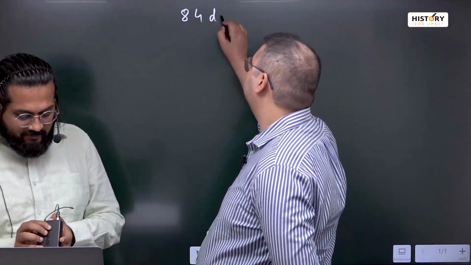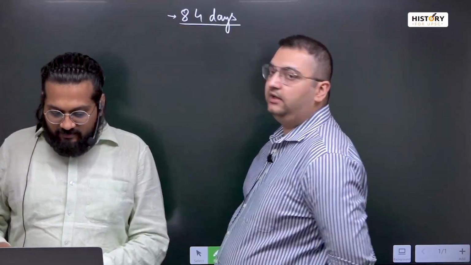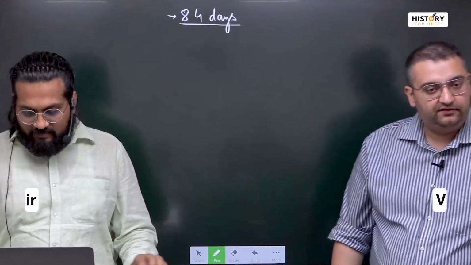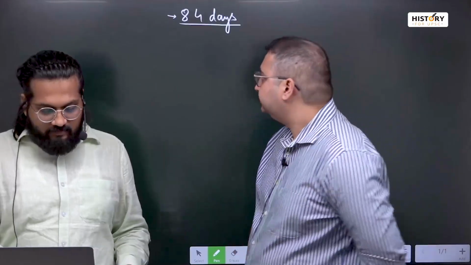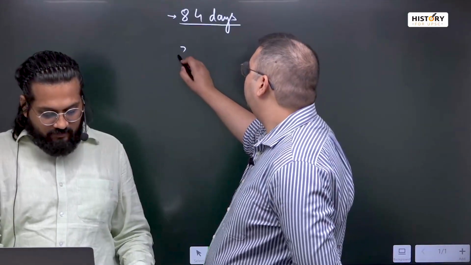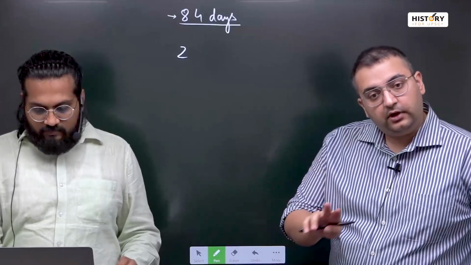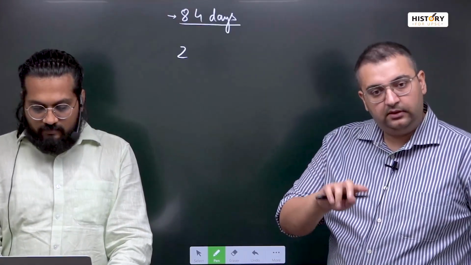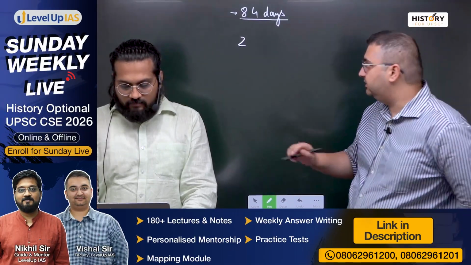84 days में हिस्ट्री ऑप्शनल का स्ट्रेटजी क्या होना चाहिए, राइट? सो 84 days is 12 weeks. To be on the safer side, हम 11 weeks लेकर के चलते हैं with a cushion of 1 week, right? Now, your strategy should be that you should give 2 weeks each for each of the 4 papers or each of the 4 subjects. Modern, medieval, world, ancient, चारों के लिए 2-2 हफ्ते दीजिए.